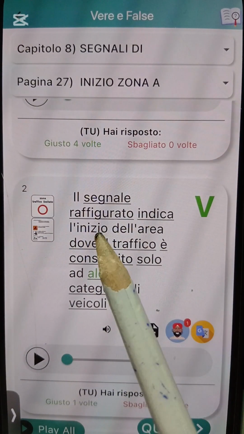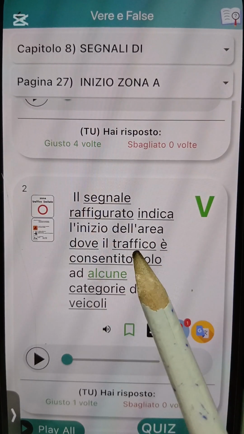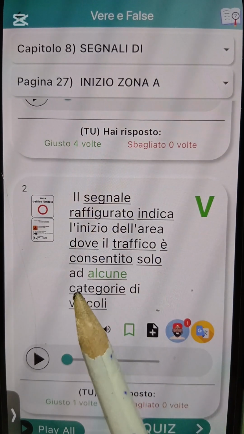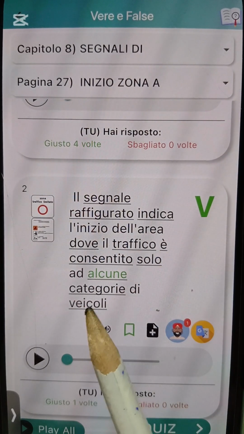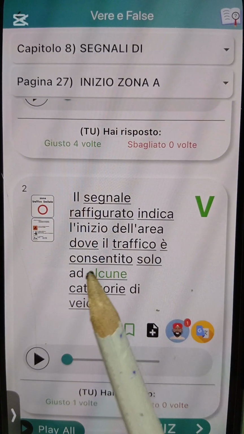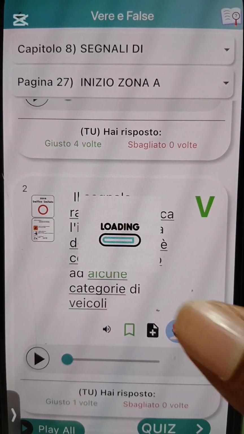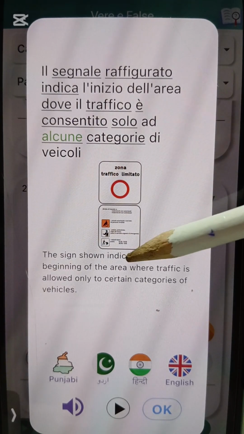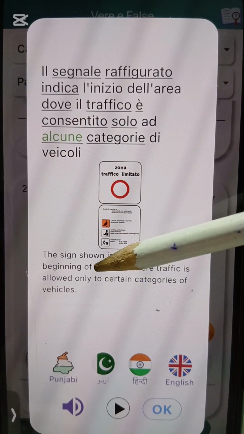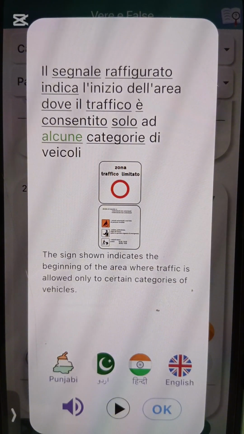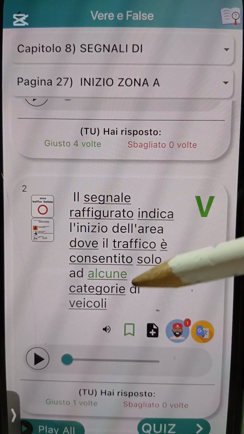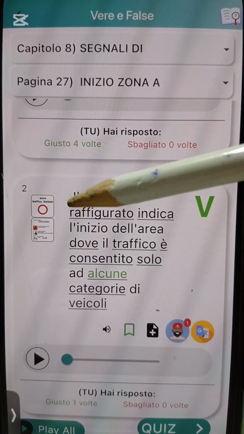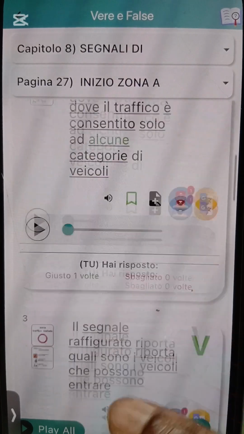Okay, it dey indicate the starting of an area where movement is allowed only for some category types of what? Vehicles. Or where traffic is allowed only for some category types of what? Vehicles. Okay? E say dis sign show indicate the beginning of an area where traffic is allowed only to certain categories of what? Vehicle. Only some type of vehicle na go fit enter here, which is this zona traffico limitata.